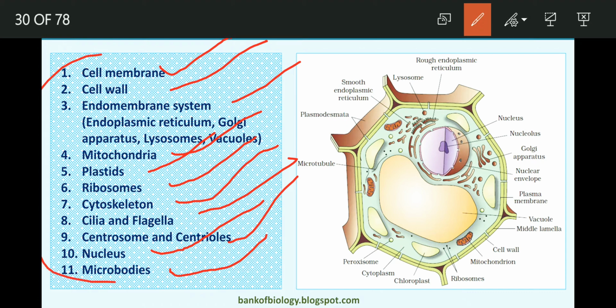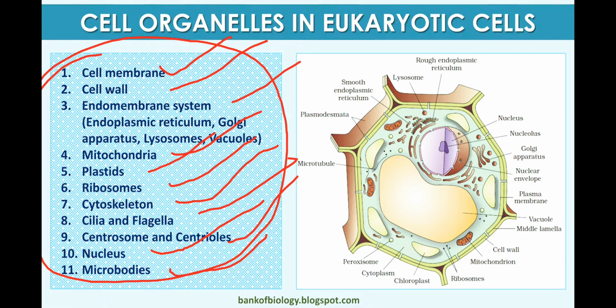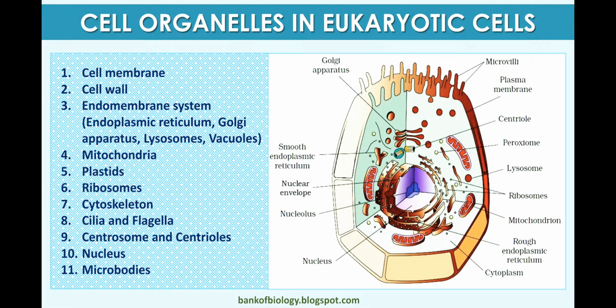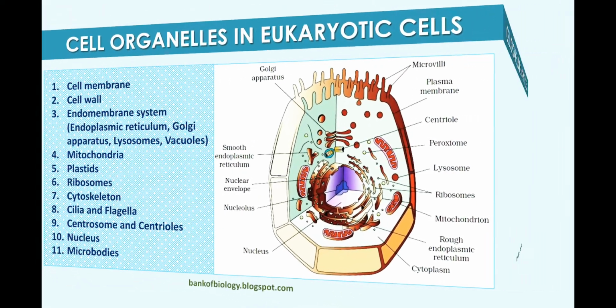These are all cell organelles of the eukaryotic cells, and this is the structure in which every part of the cell is covered. This is an animal cell structure.